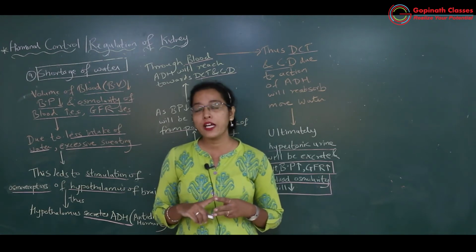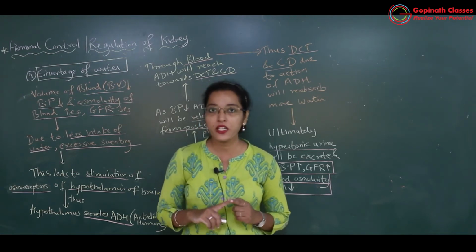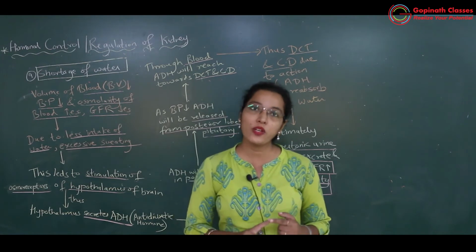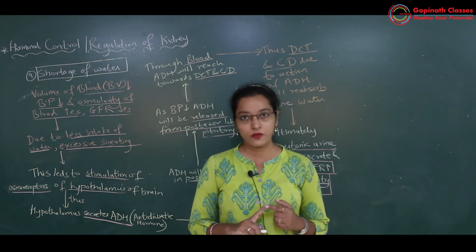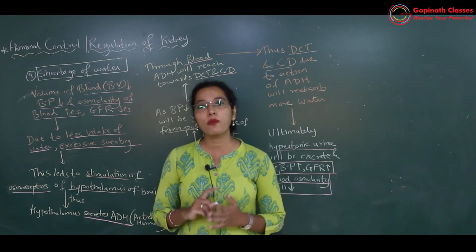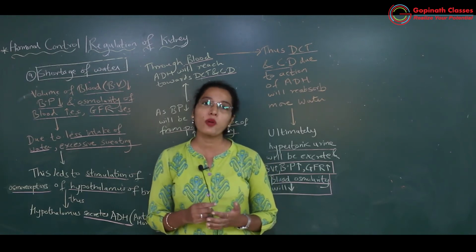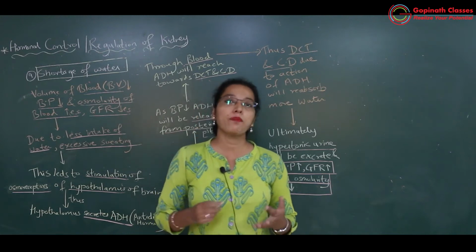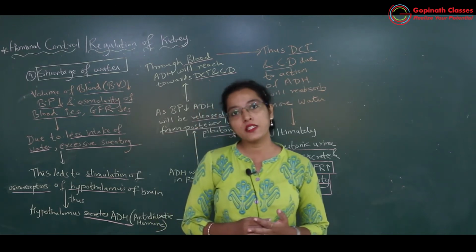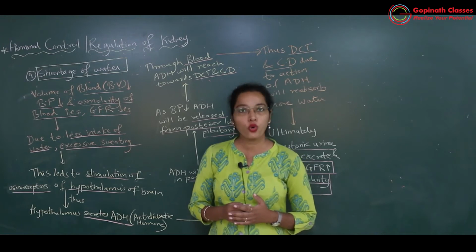So, out of that, posterior lobe of the pituitary stores antidiuretic hormone and oxytocin. And whatever hormones are stored in the posterior lobe of the pituitary gland, those hormones are produced by the hypothalamus. Hypothalamus is the part of the forebrain.